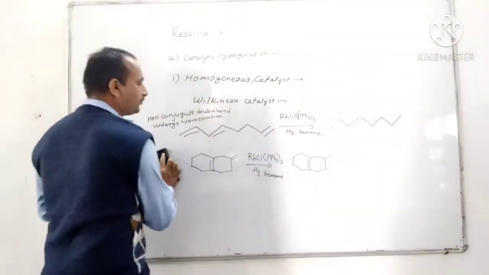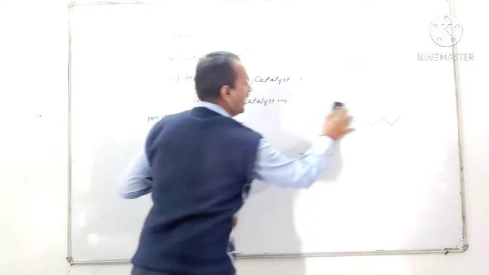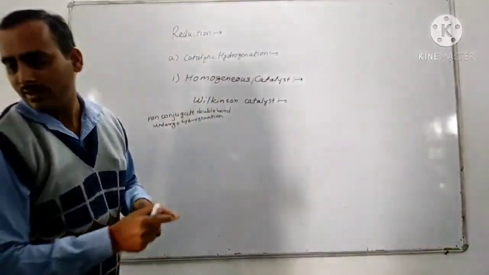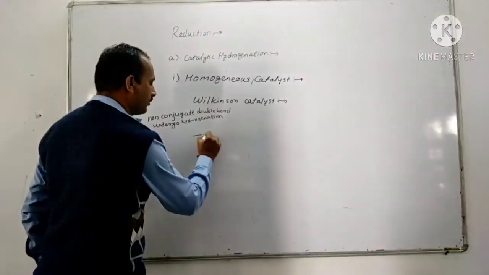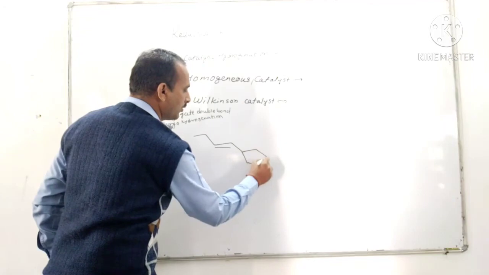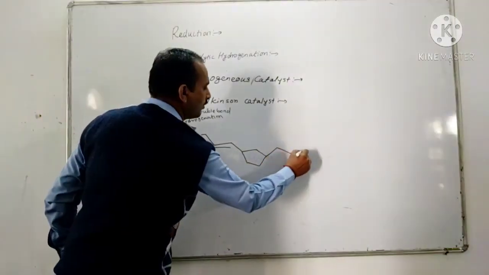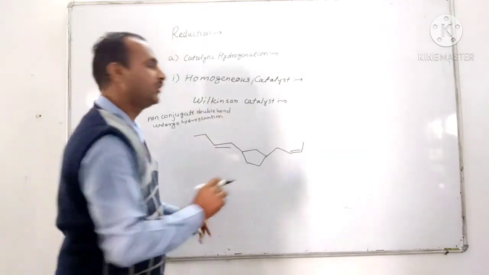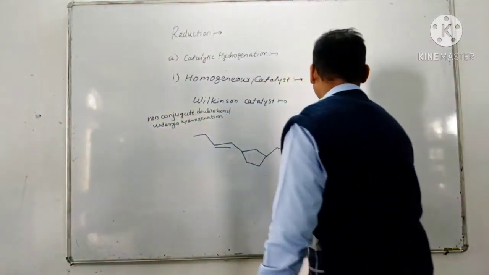If cis and trans double bonds are present, then selectively the cis double bond gets hydrogenated by using the Wilkinson catalyst.